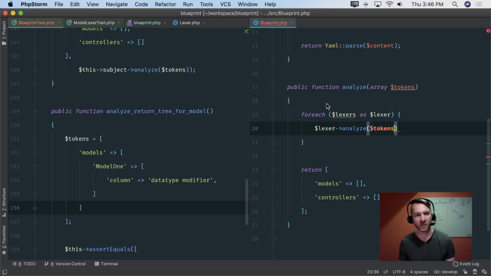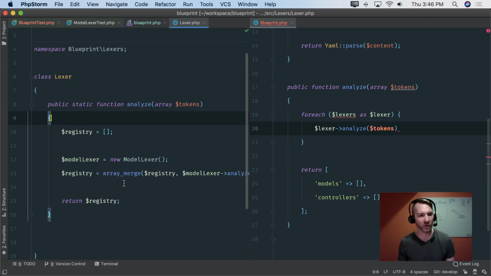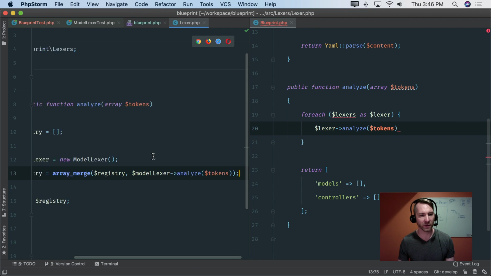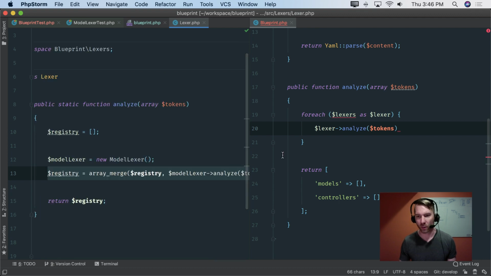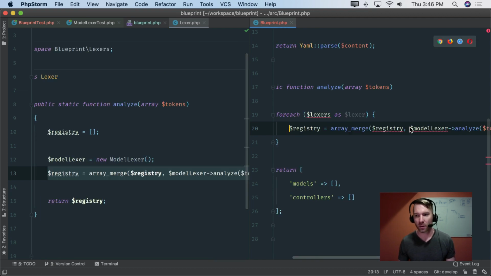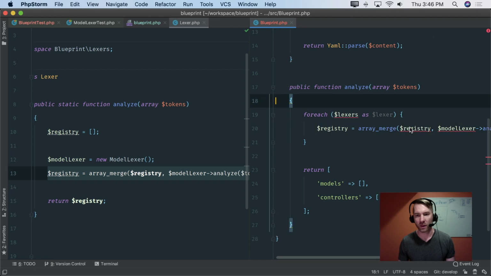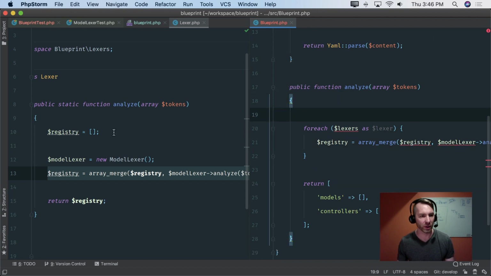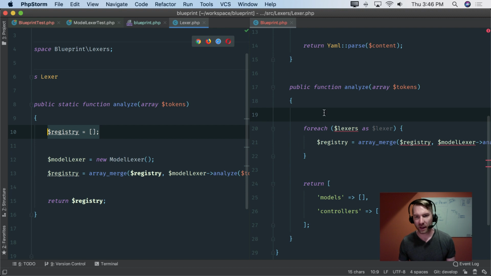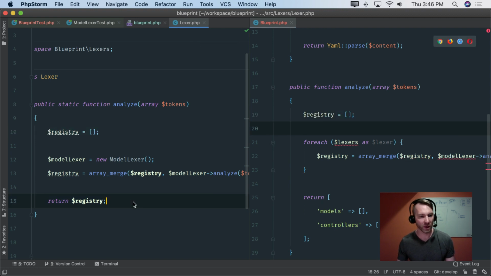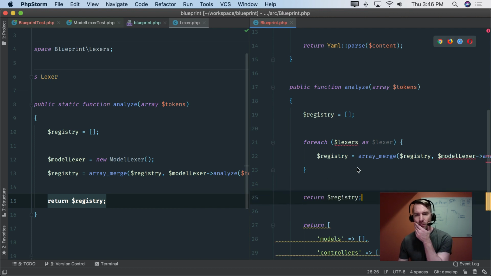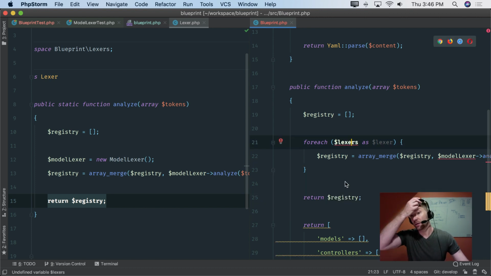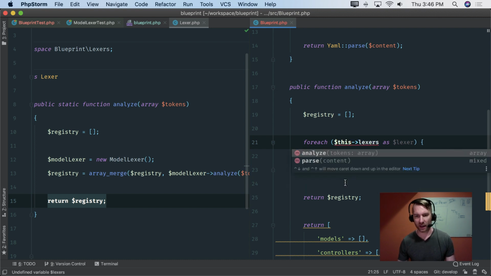And this kind of does, as we saw over here, it really just does that kind of array merge with the registry. So, and registry is not set up just yet, but basically I would want it to do this. And in order for it to do this, it kind of needs like the default Lexers, right? So it's like this dot Lexers.